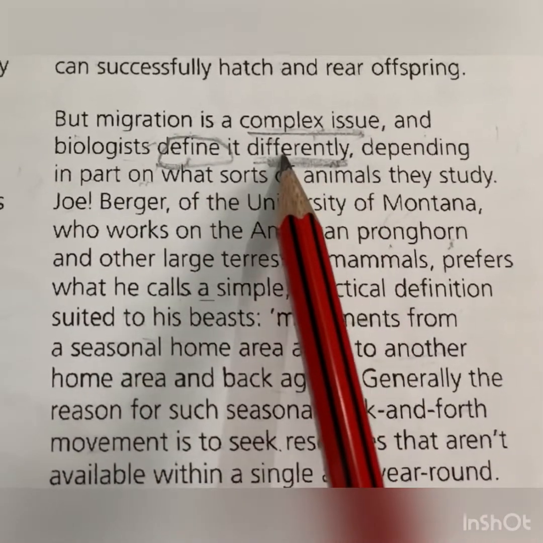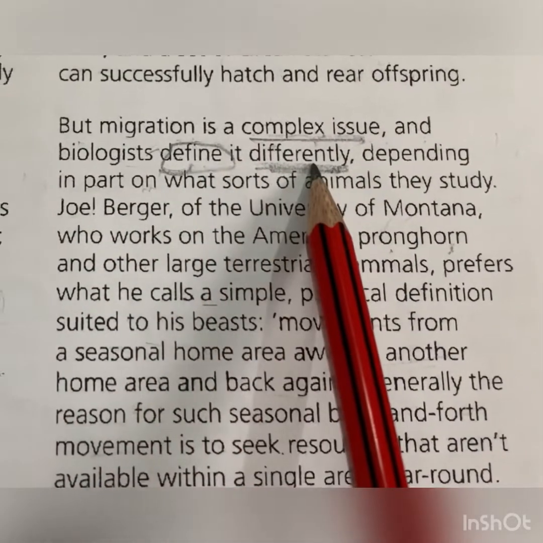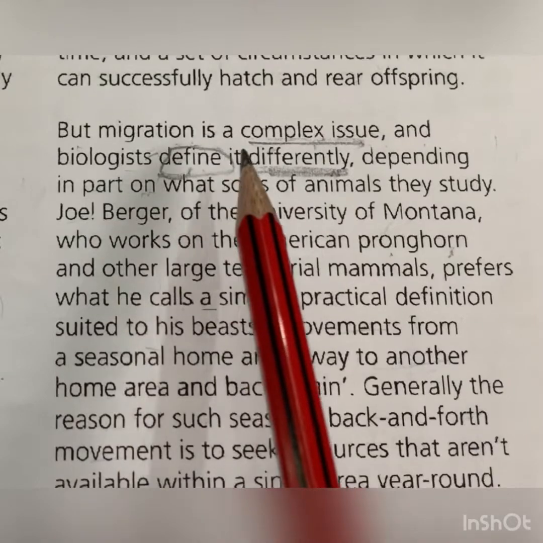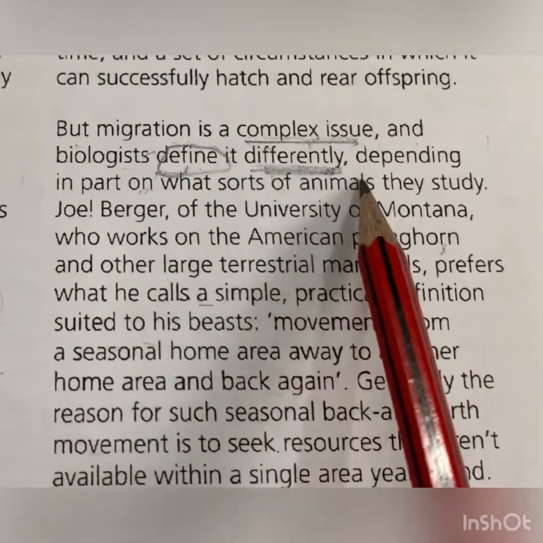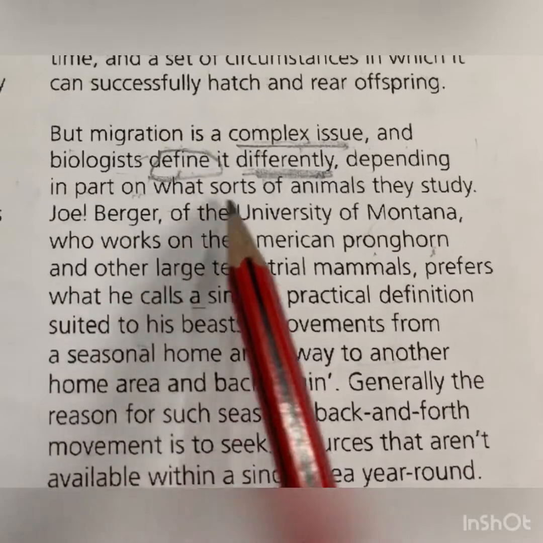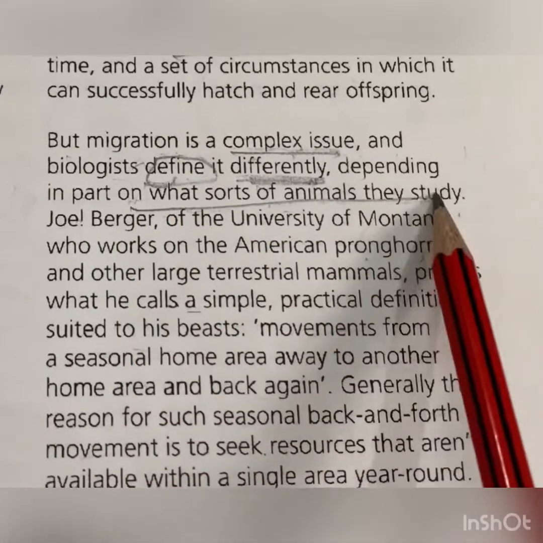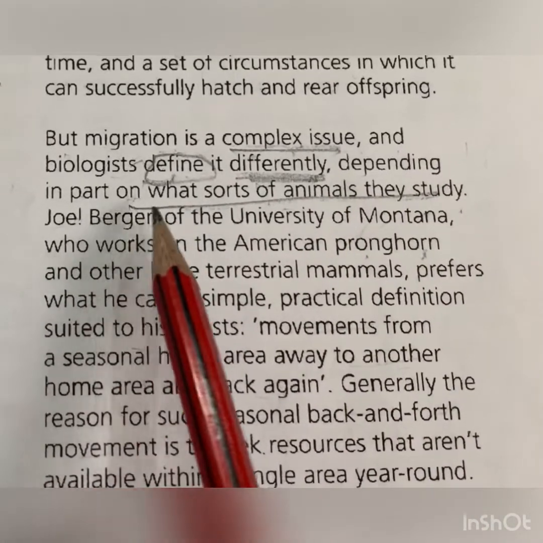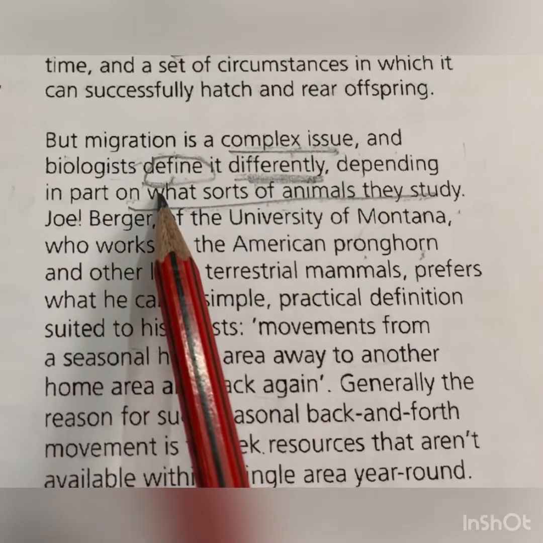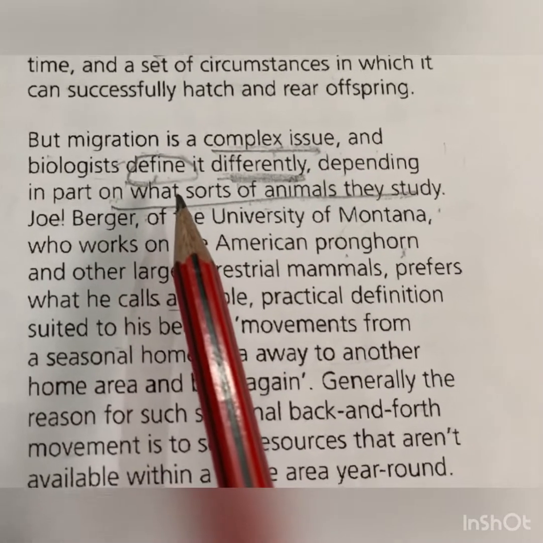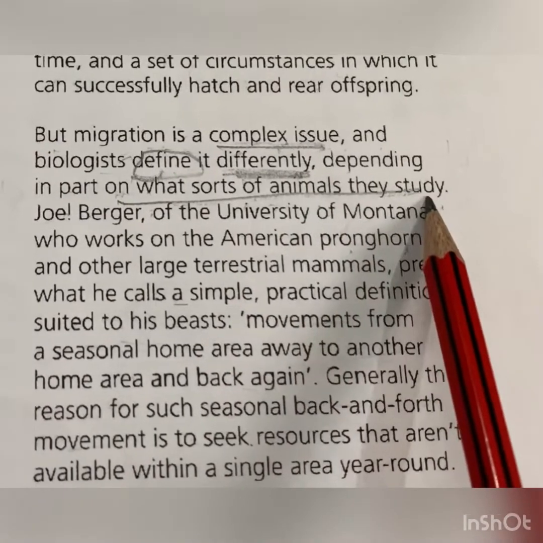This is what was written in the statement, that they define it in a different way. But how do they define it in a different way? Depending upon the part of their study. So what's written over here? Depending in part on what sorts of animals they study. It means their definition depends on the sort of animals they study, right?